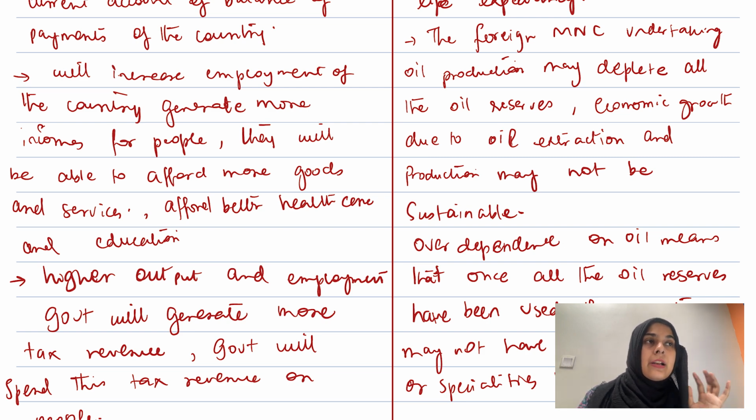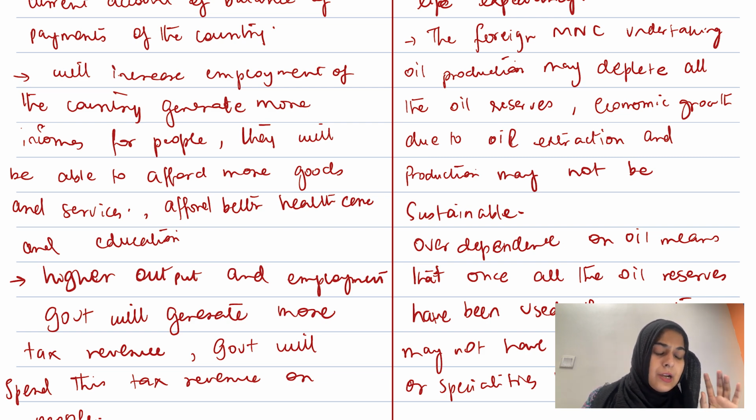In the current world scenario, there are many oil countries who are trying to diversify into other areas so that they can earn revenues through them. Saudi Arabia, for example, is diversifying into tourism so that they can earn more money in future, because oil is a natural resource and it's going to deplete soon.